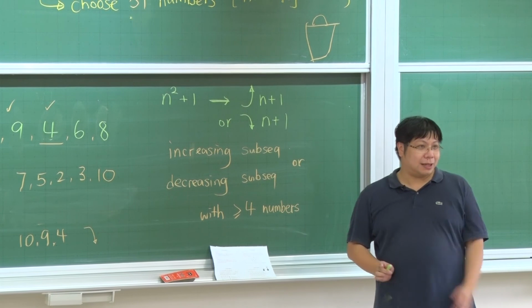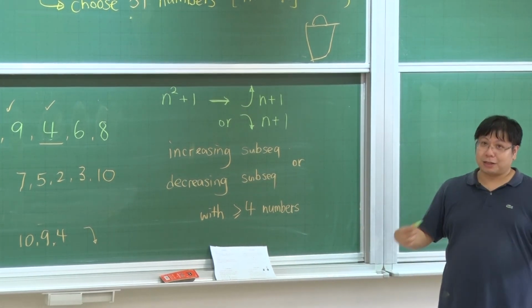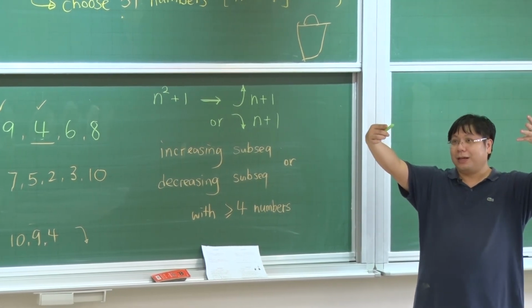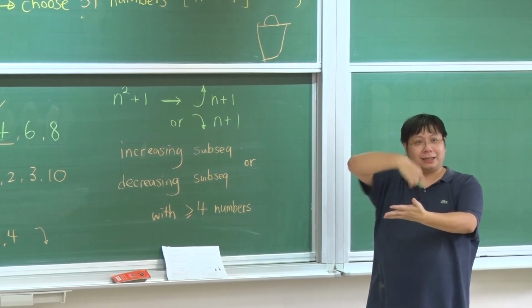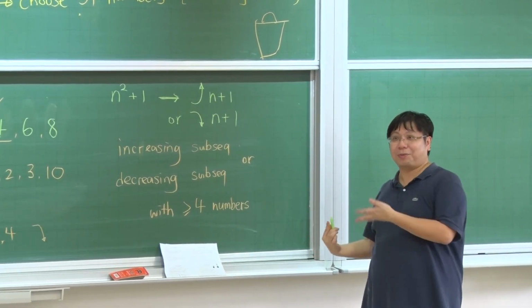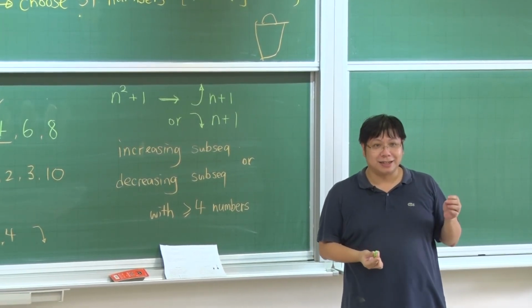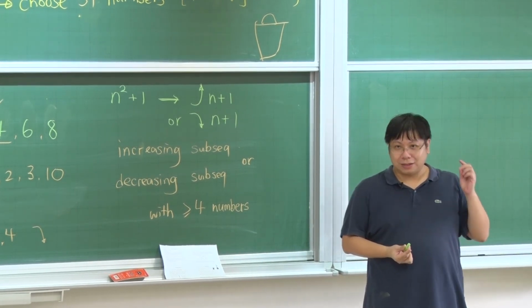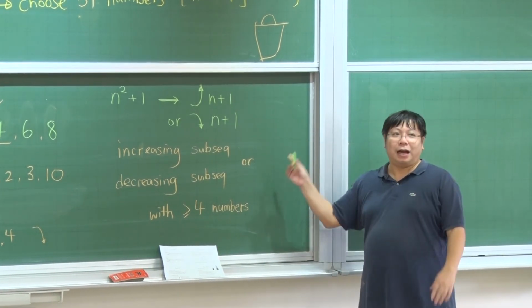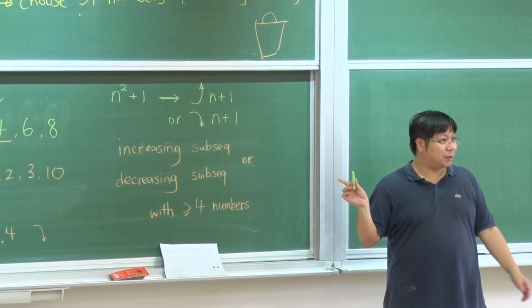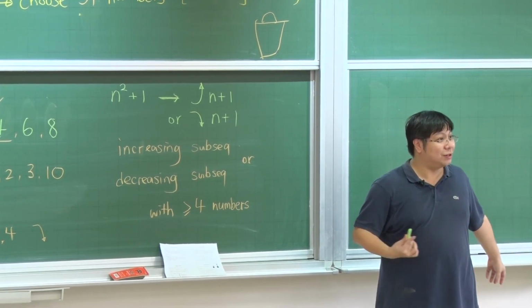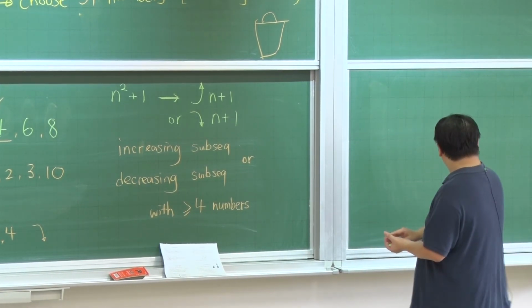The Pigeonhole Principle is one of the theorems that is proven by contradiction. So we are using a contradiction proof that has some part inside that requires another contradiction proof. So this is quite complicated. Okay, so we prove this by contradiction, and we use the pigeonhole principle to help us get the contradiction. So this is the strategy.